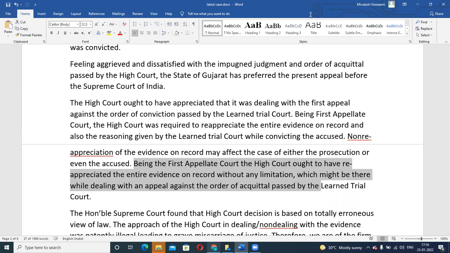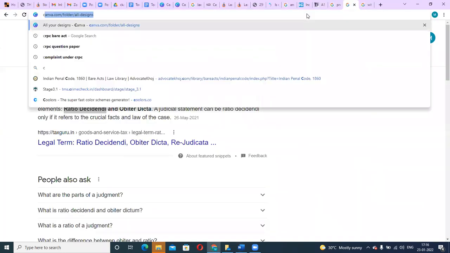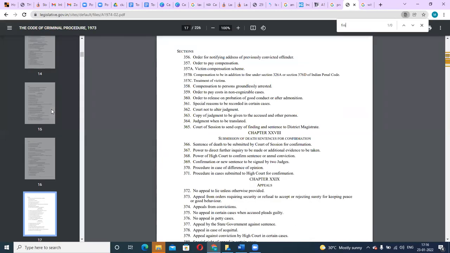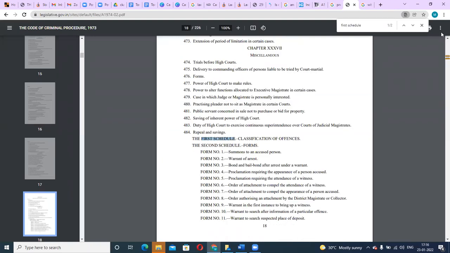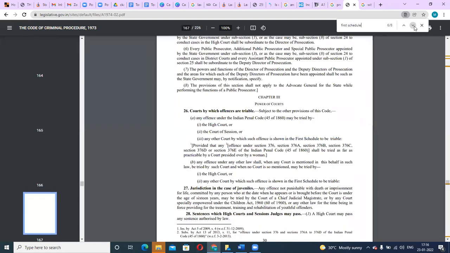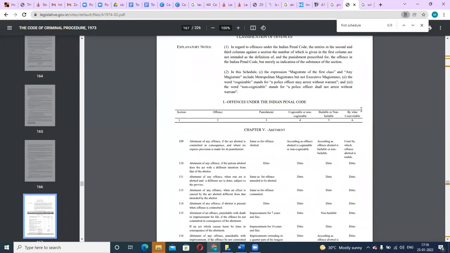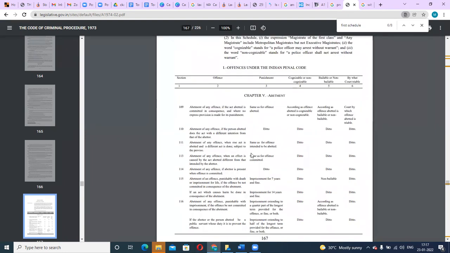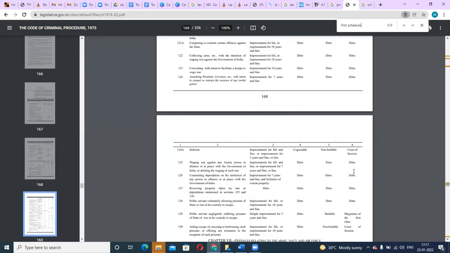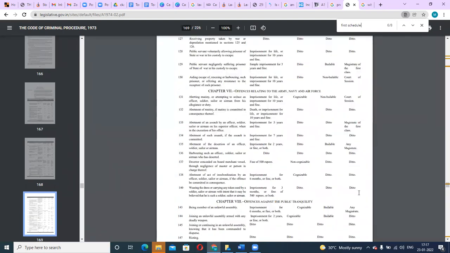In fact, there is one very useful thing that you can see in your free time. You can go to the CrPC and simply type first schedule. Go to the schedule, and here you would see by what court cases are triable. This is an entire list provided for crimes mentioned under the IPC. So you get to know whether the case would go before the sessions court or the magistrate court, which court it would go to.